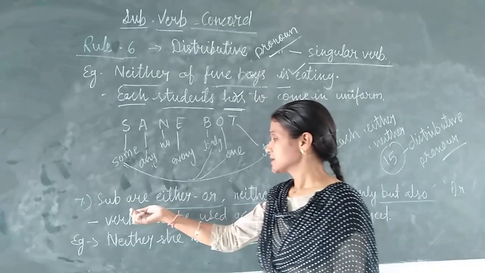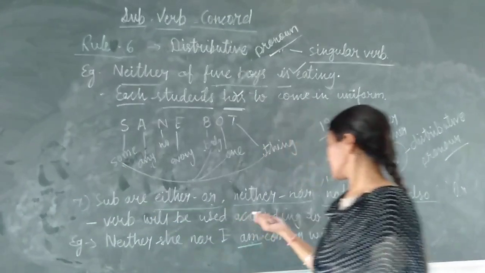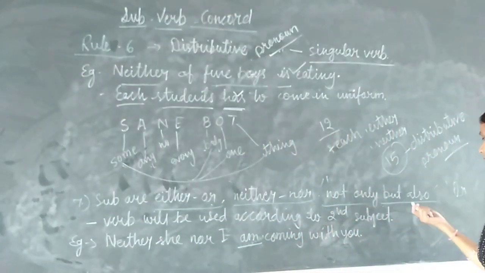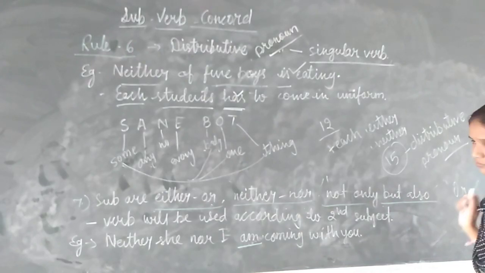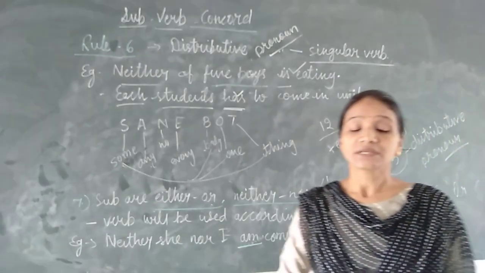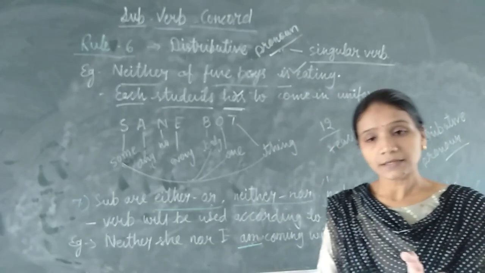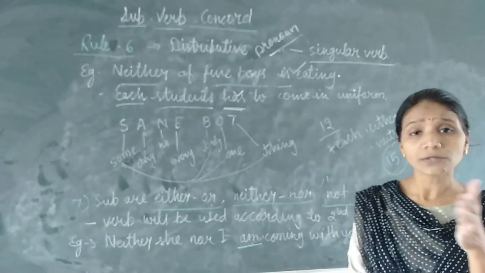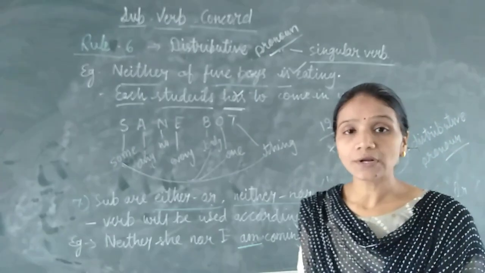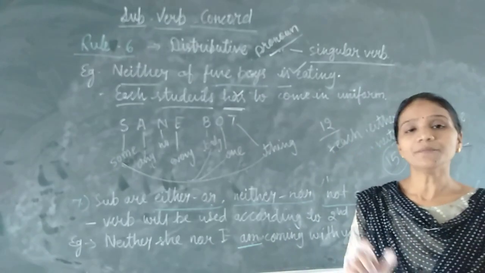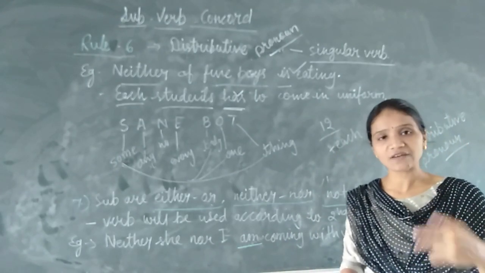Next rule is subjects joined by either or, neither nor, not only but also, or. Okay, it means if in a sentence either or is given, neither nor given, not only but also given, or simple or given, it means we will have two subjects.